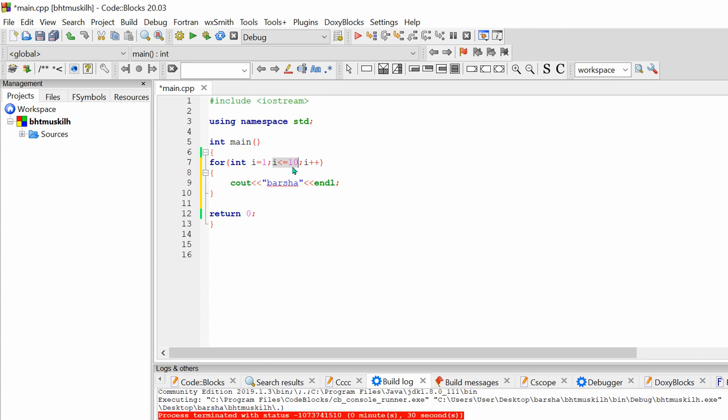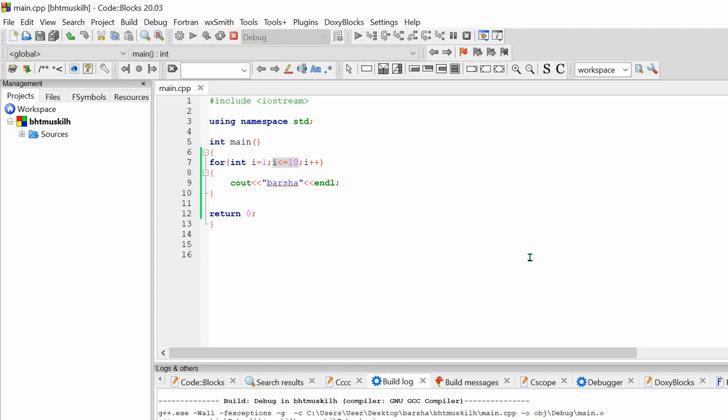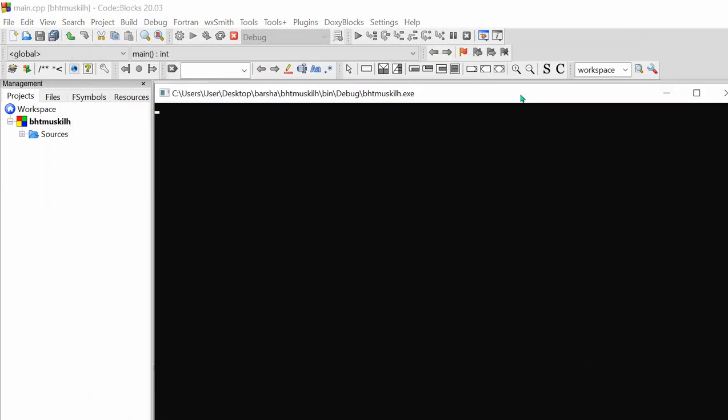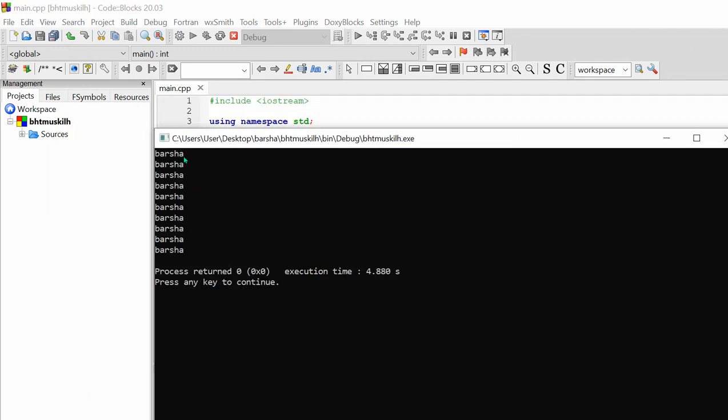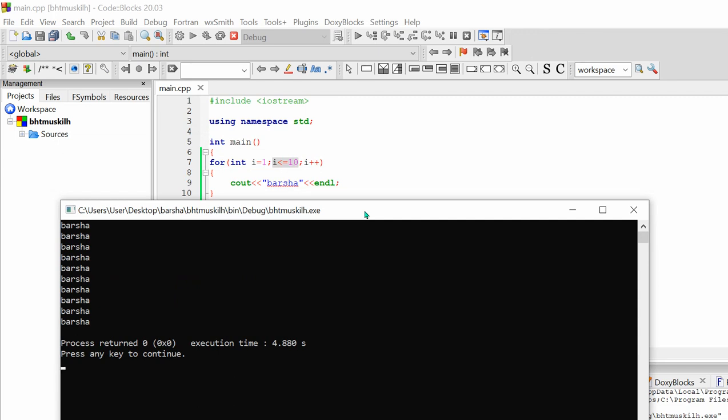But when the i value is 10, 10 less than or equal to 10 is correct, now it will get incremented, that means 11. And when 11 is checked, 11 is not less than or equal to 10, there our loop will stop. Okay, so let's execute this. So you can see here 1, 2, 3, 4, 5, 6, 7, 8, 9, 10. So 10 times the name is getting printed using a single, very short piece of code, right?